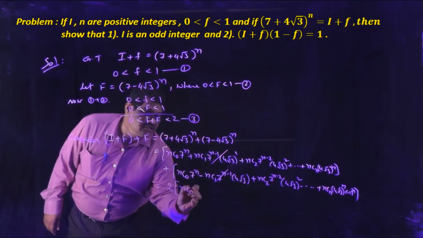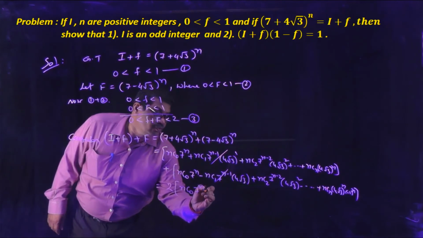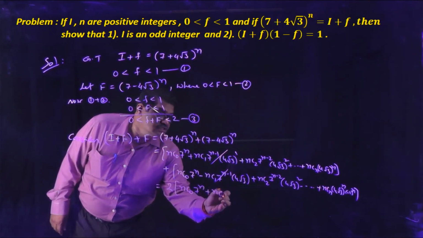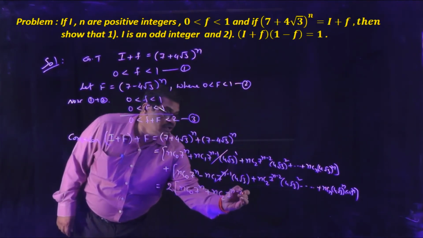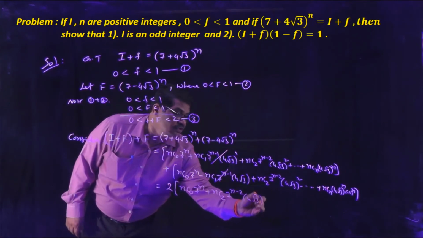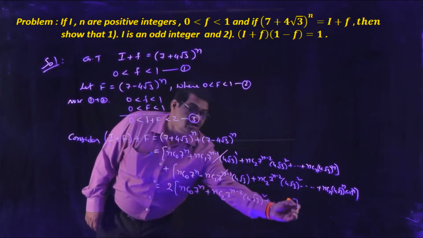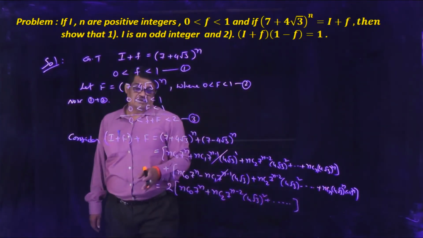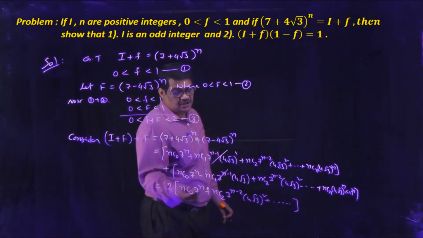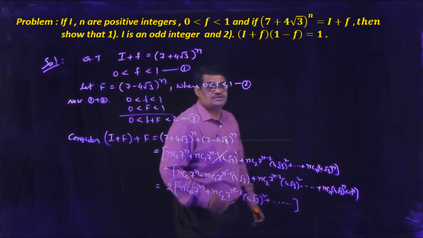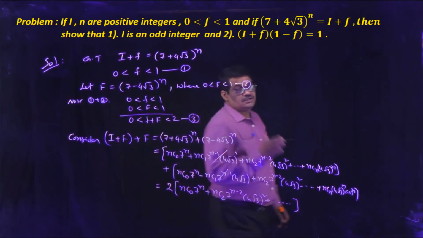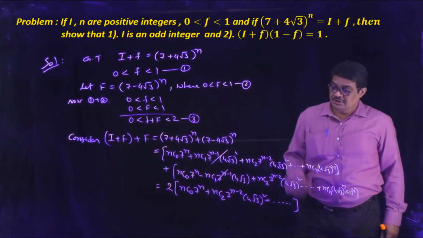We get 2 times nC0 7 power n plus nC2 7 power n minus 2 (4 root 3) whole square, and so on. Observe that nC0, nC2 and so on are binomial coefficients, which are positive integers.